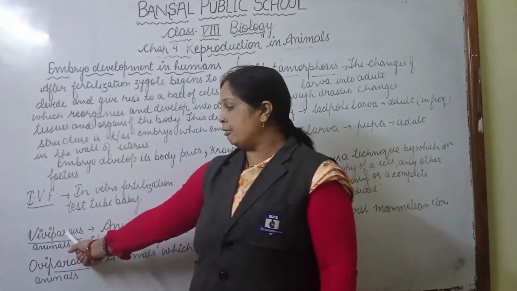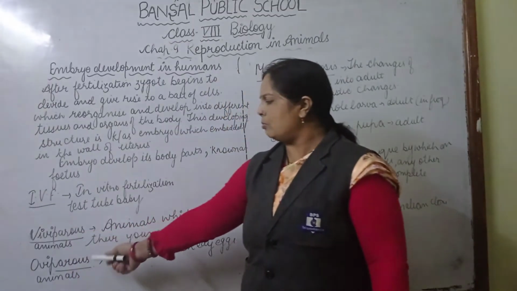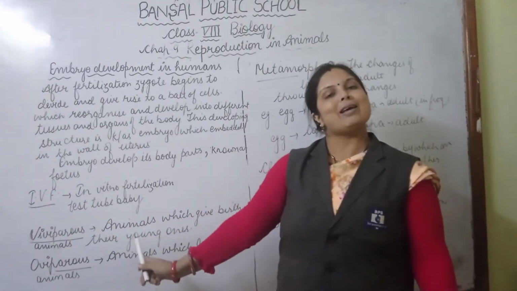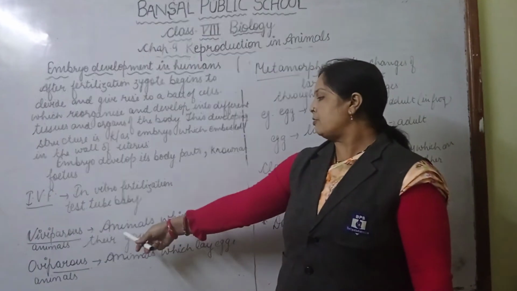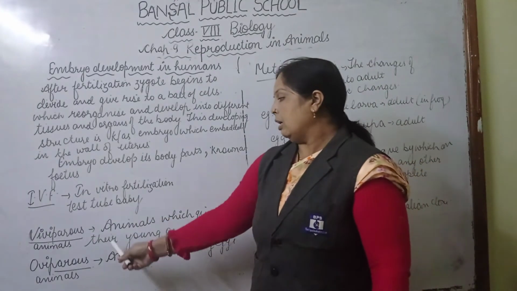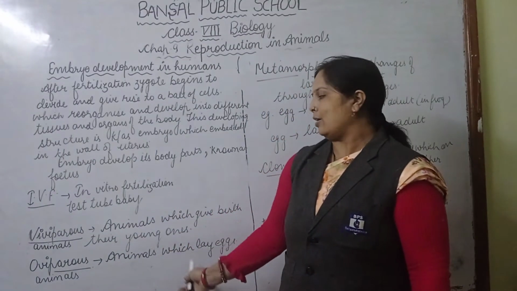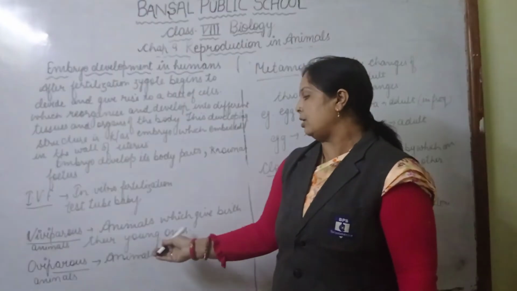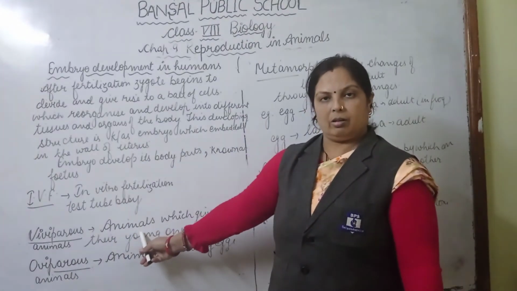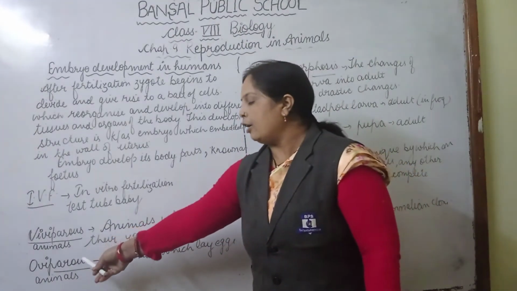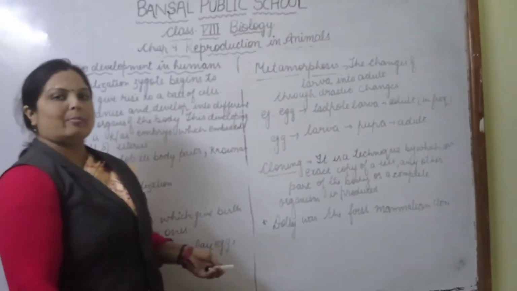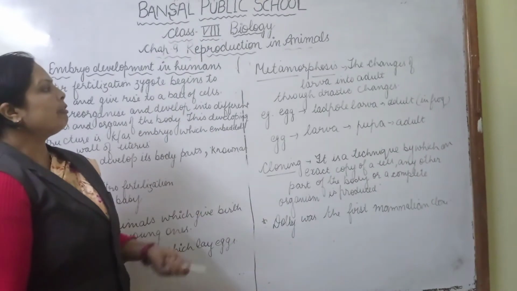Our next topic is viviparous and oviparous. What is the meaning of viviparous animals and what is the meaning of oviparous animals? Viviparous animals are those animals which give birth to their young ones. Clear? And oviparous animals are those which lay eggs and do not give birth to their young ones. Examples of viviparous animals are human beings, cats and dogs. Oviparous examples are hens and birds, which only lay eggs. This is the main difference between oviparous and viviparous.